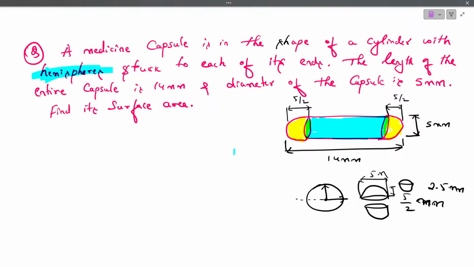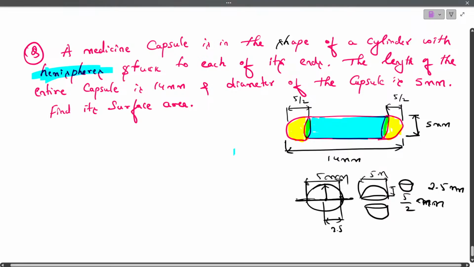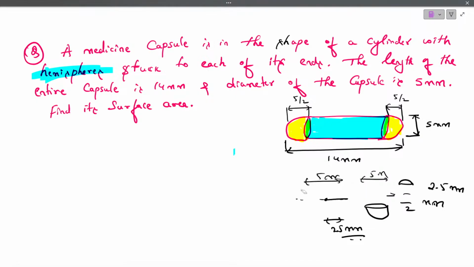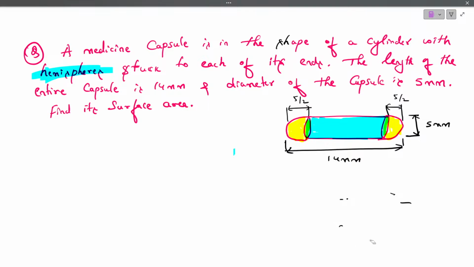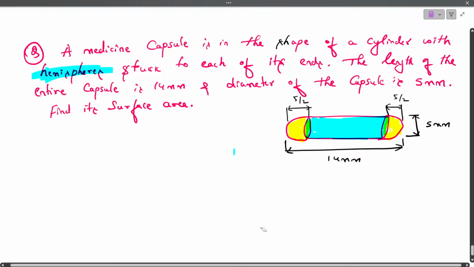Understood? Diameter is 5 mm. When the total diameter is 5 mm, how much will the radius be? 2.5 mm. Okay? Now we have understood the radius. The radius of the hemisphere is 5 by 2, that is 2.5.